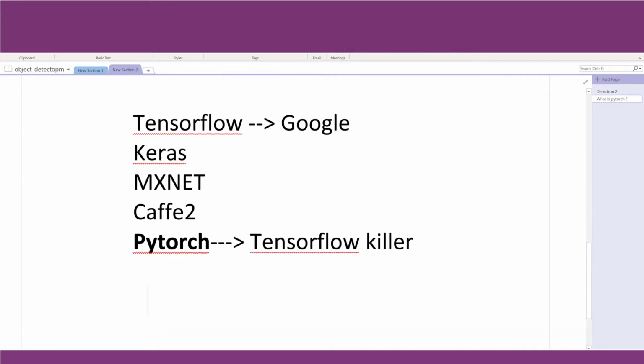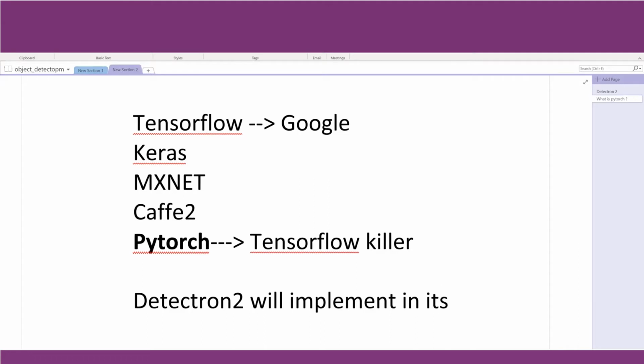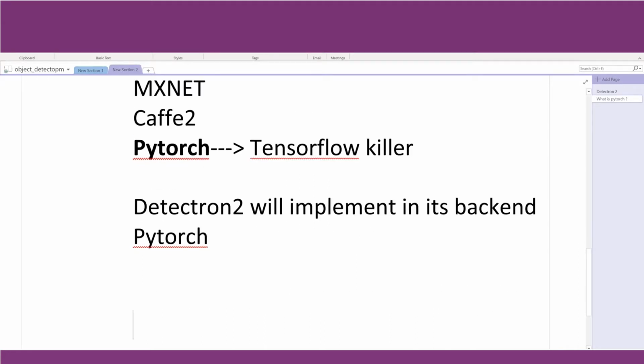This is exactly what Detectron does. So Detectron 2 will implement PyTorch in its backend. If I can give a very crude example, it's like Pandas. Pandas has at its backend code working based on NumPy arrays or Matplotlib, but it's like a wrapper around NumPy and Matplotlib. Similarly, Detectron 2 is kind of a wrapper for using PyTorch object detection modules. Now, it also has its own implementations and additional models, but essentially it will implement PyTorch models or library for us.